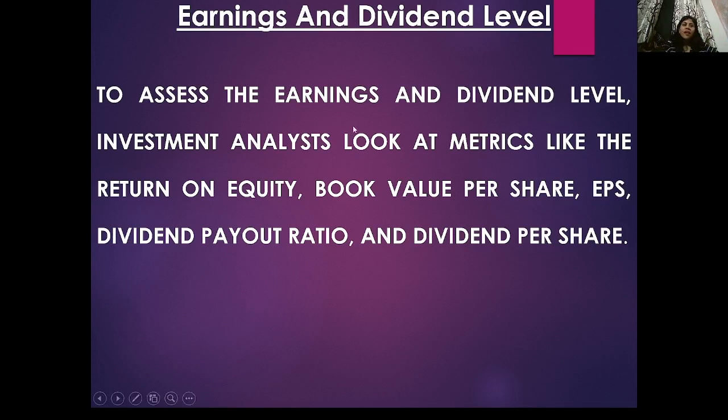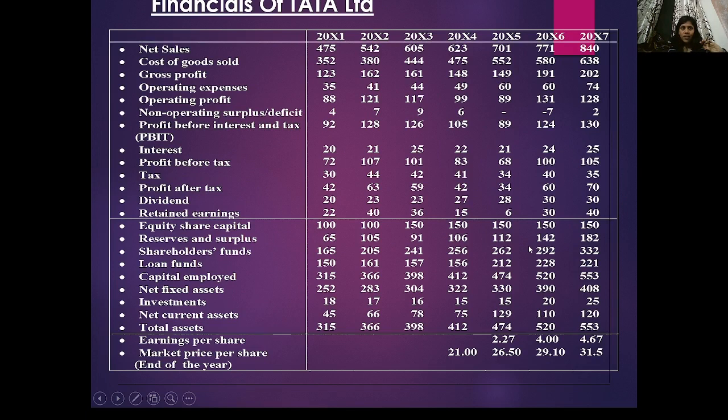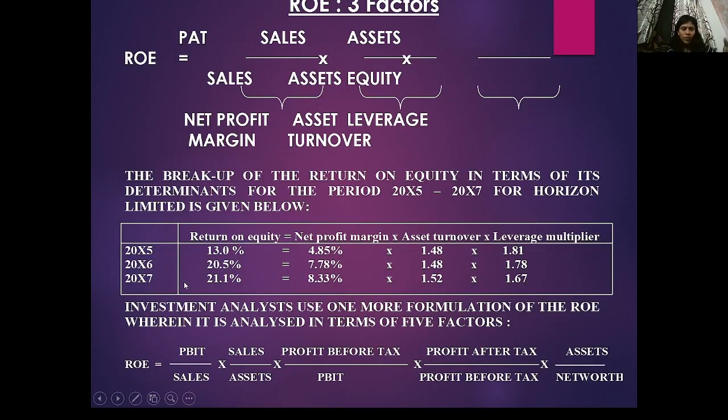So, earning and dividend level. To assess the earning and dividend level, investment analysis includes the metrics: return on equity, ROE, book value per share, PB ratio, the price to book value, earning per share, EPS, DP ratio, dividend payout ratio, and dividend per share. For example, if I take a company, here the example of Tata, what is their net sales, what is the cost, all these things. I wrote this because at the end of the day it is written, what is your PE ratio.